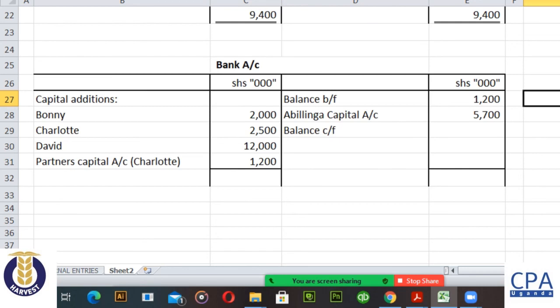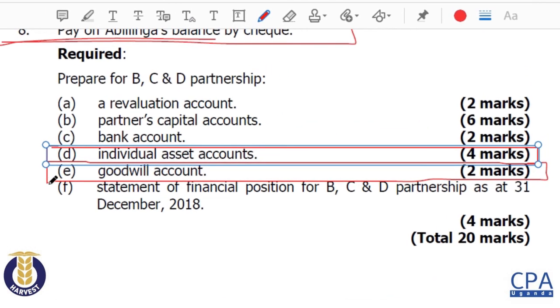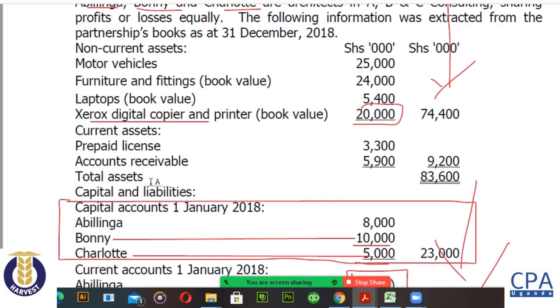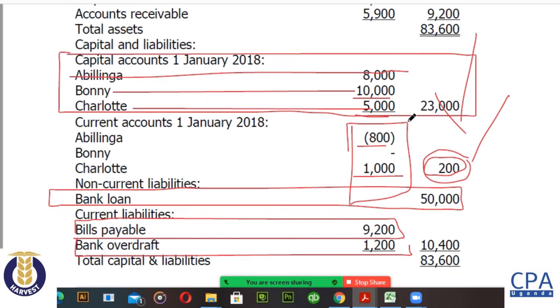Our balance carried forward comes to 17,700, and this one is 10,800. Okay. Now, the statement of financial position will be a very simple one. You just redraft this one here, but you remove Abilinga. You remove the laptop because it has been taken. Remove Abilinga and replace Abilinga with David.